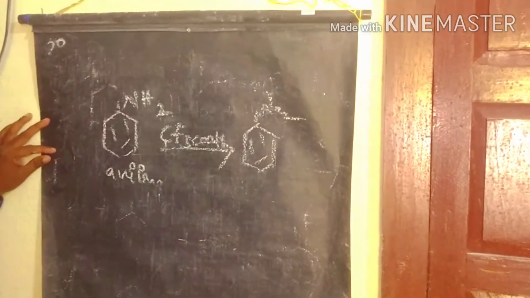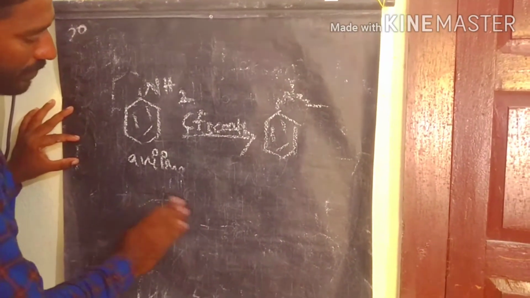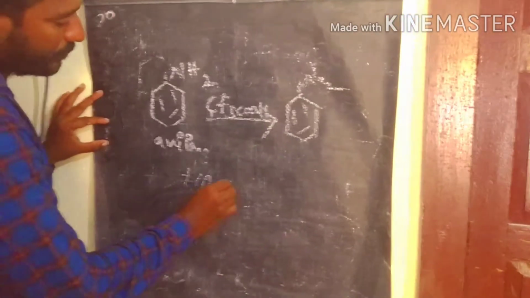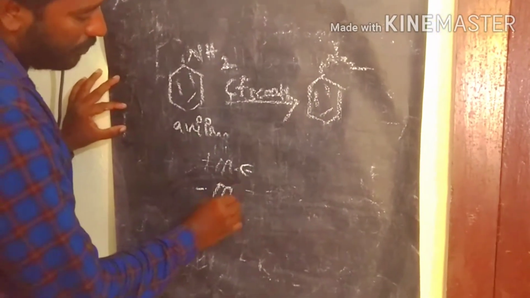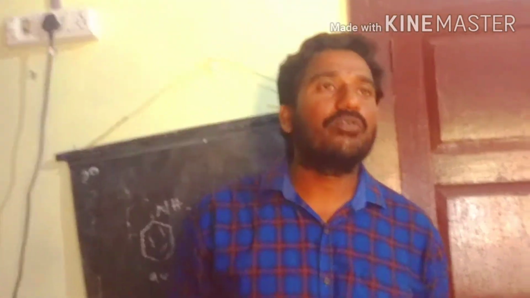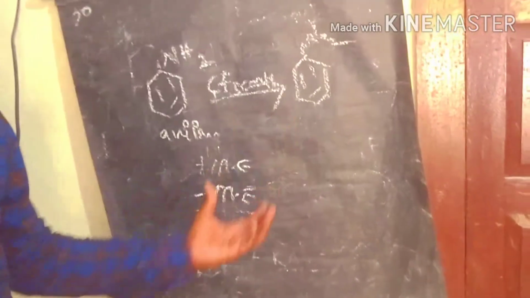So what is the character of the nitro group? Is it a plus I or minus I group? So what are called plus Me and minus Me groups? First we discussed the characters of the plus Me and minus Me groups. The groups that donate a pair of electrons to the ring, we call a plus Me group. The minus Me groups withdraw the electrons from the aromatic ring.